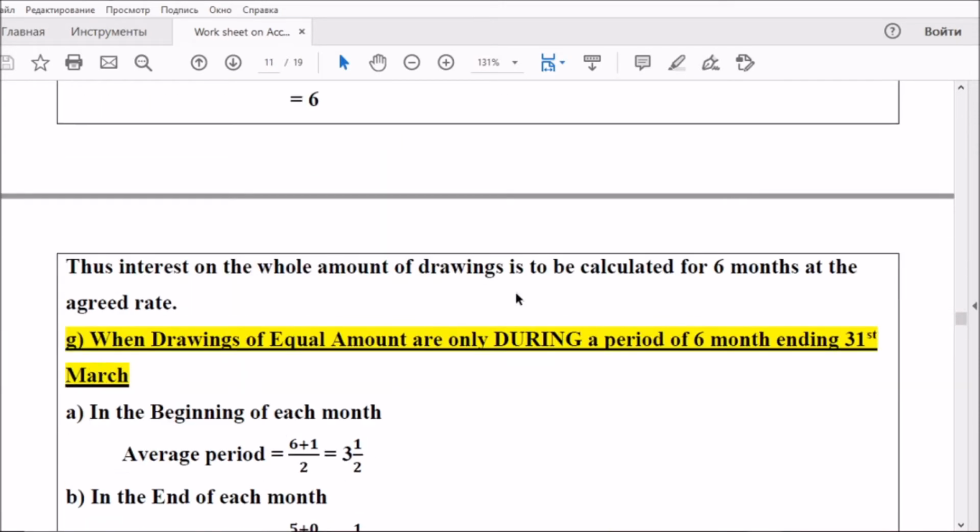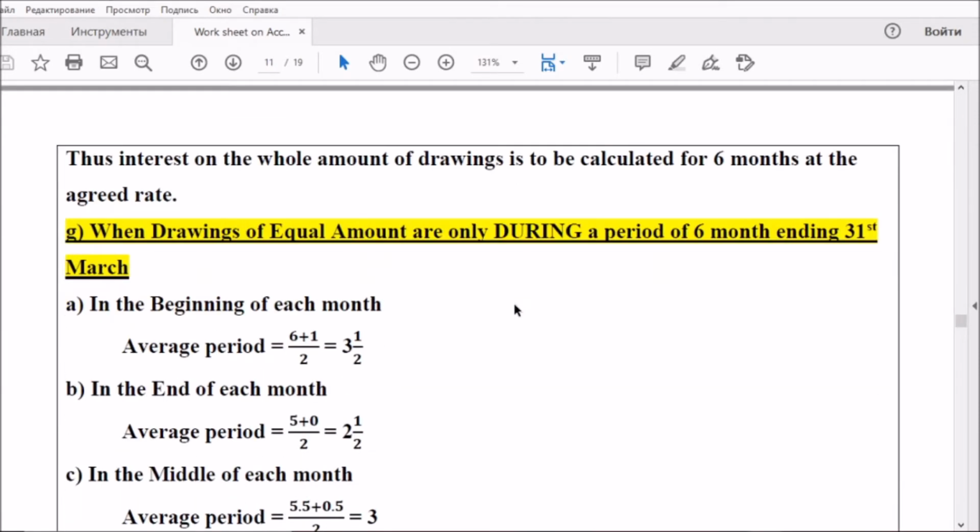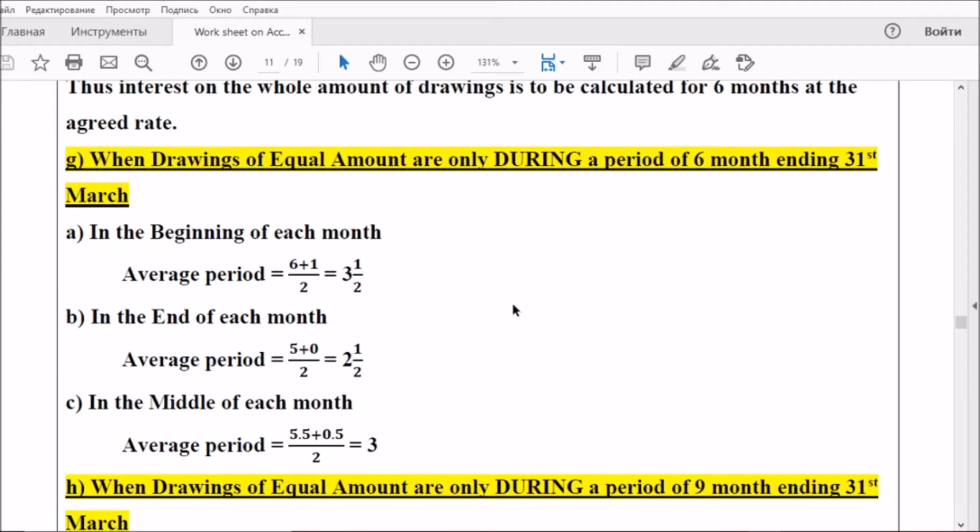You can create a colorful table showing the cases and the average period. It will be much beneficial for your board exams.